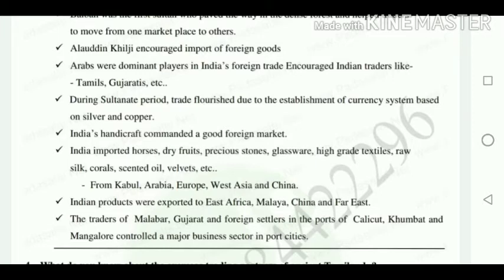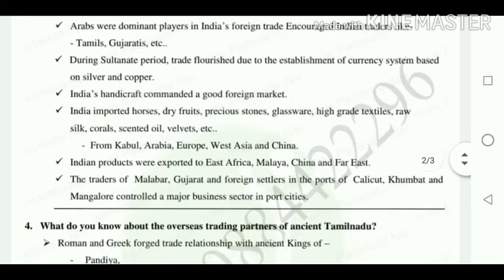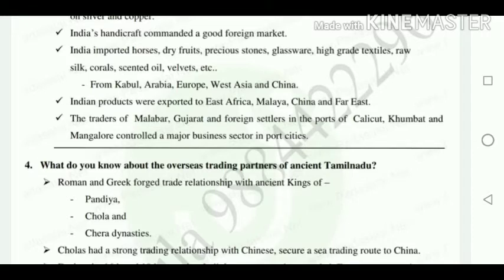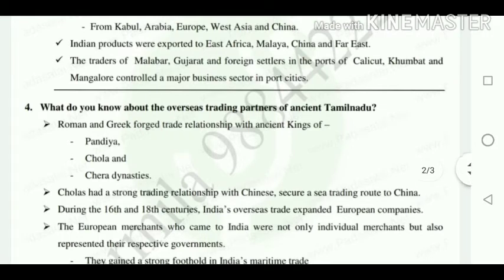During the Sultan's trade period, the currency system using silver and copper flourished. Indian handicraft products were in much demand at that time, and India imported horses, dry fruits and similar things. Indian products were exported to East Africa, Malaya, China and the Far East. They also said that the ports of Calicut, Gumpat and Mangalore were used by the traders of Malabar and Gujarat.